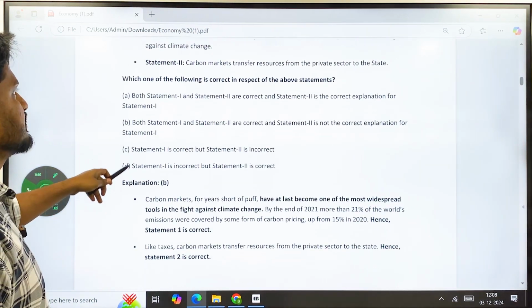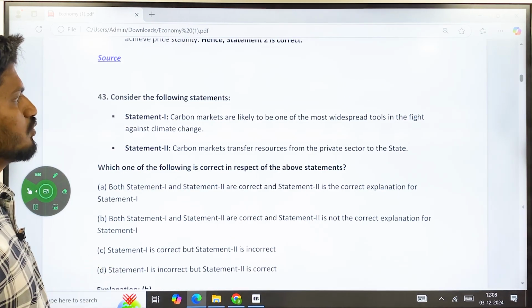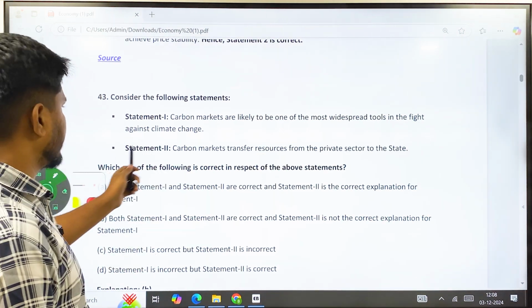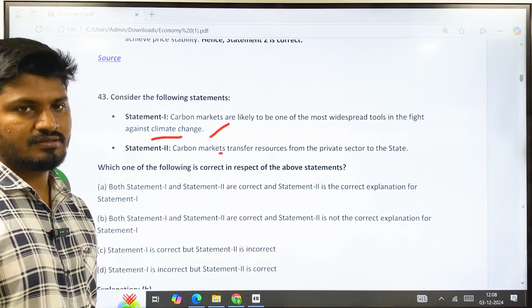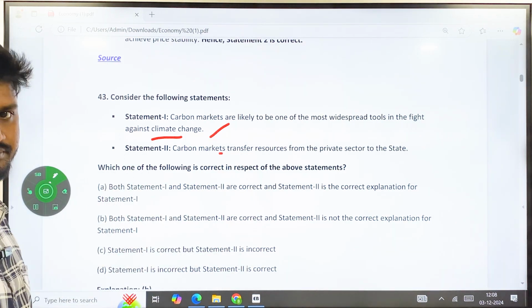Then, consider the following statements. Carbon markets are likely to be one of the most widespread tools in the fight against climate change. Carbon markets transfer resources from private sector to state. Both the statements are right, but statement 2 doesn't necessarily explain statement 1.